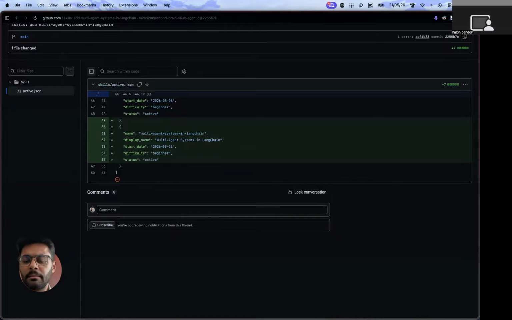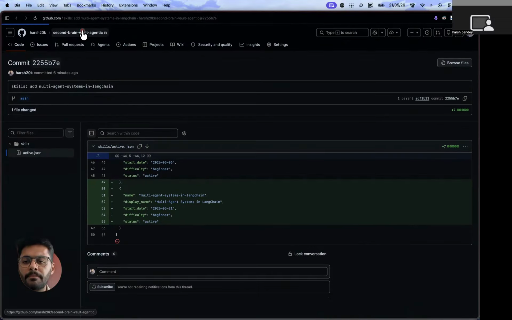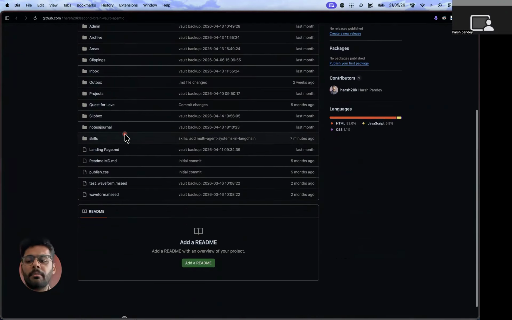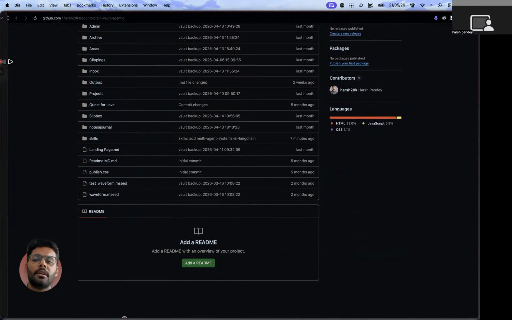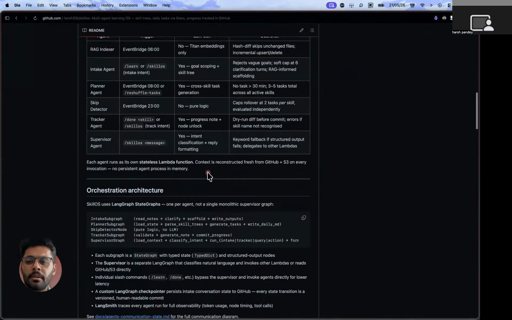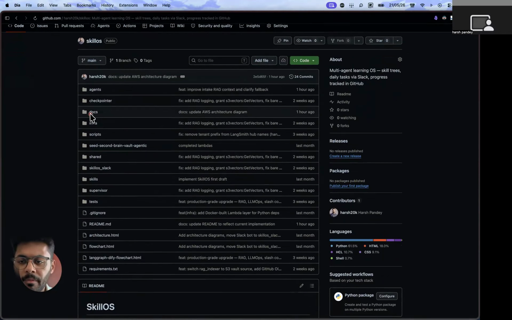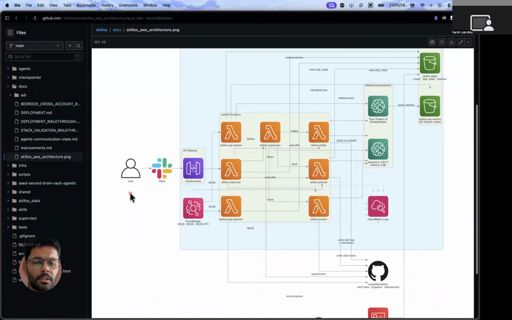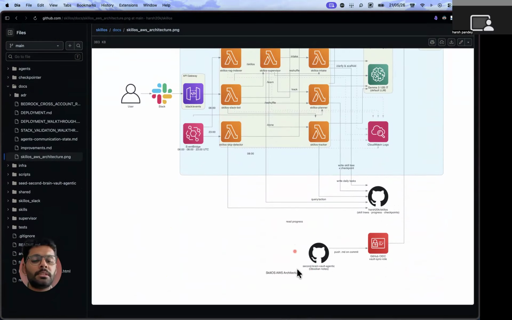So how does RAG come into the picture? So let's say this is my repository. All the notes in this repository are being fetched and converted into, let me open the architecture diagram for once. This is the single repository that will act as our knowledge reference of what we already know.